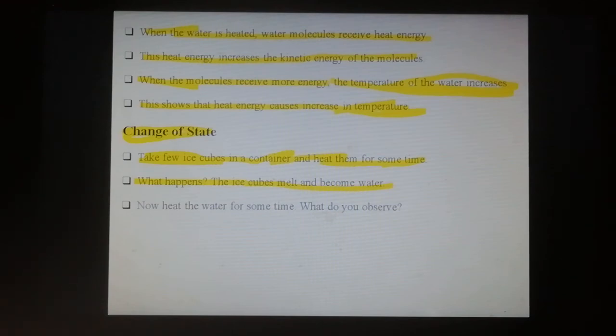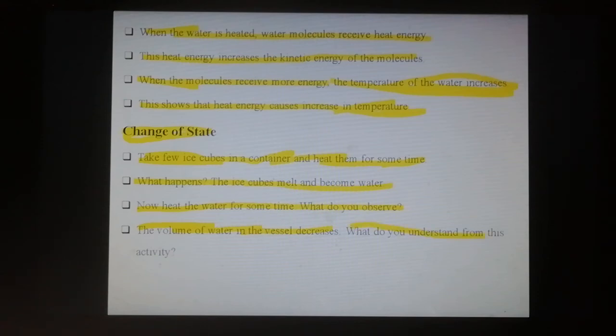Now heat the water for some time. What do you observe? The volume of the water decreases. The reason: some water molecules evaporate and escape to the surroundings, so the volume of the water in the vessel decreases.